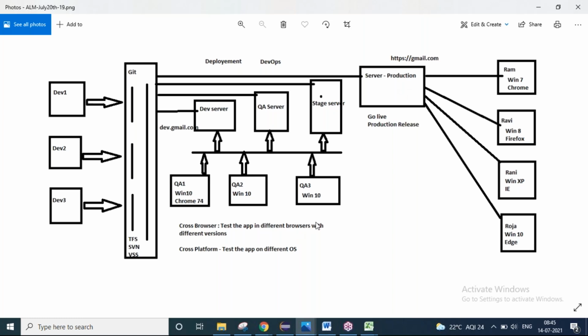Moving on to automation, I'm testing the application on all these servers one by one. What happens if I have many releases, release 1, release 2, release 3, release 4? Every time I have a release, I have to test my application on the dev server, QA server, and stage server, repeat it, repeat it, repeat it. Nowadays people are into agile.